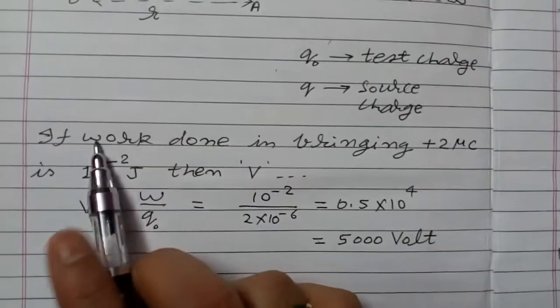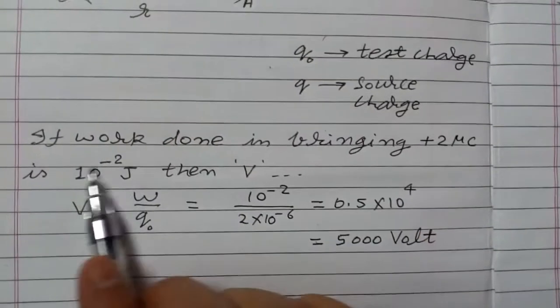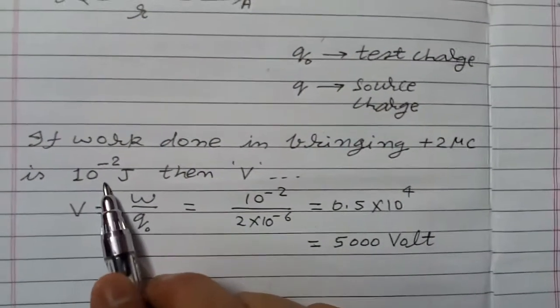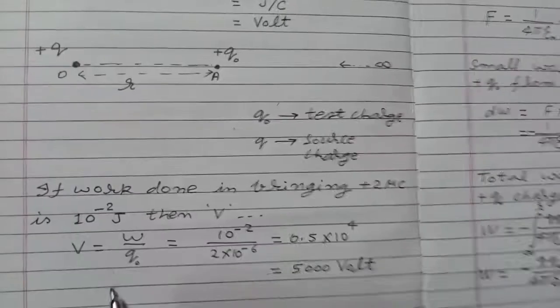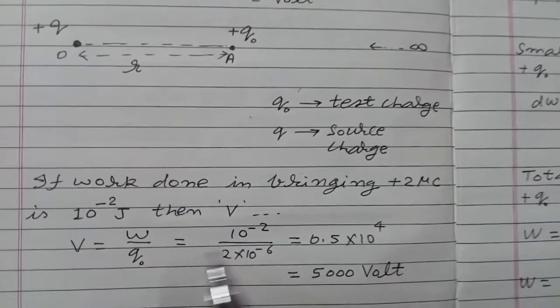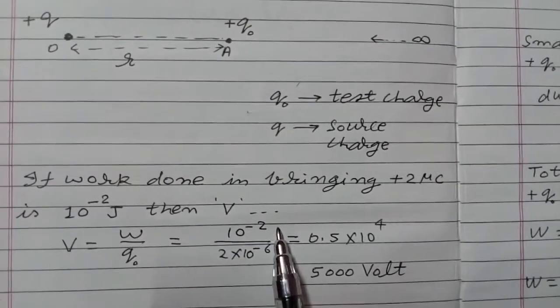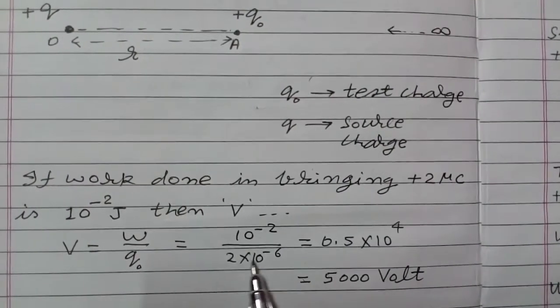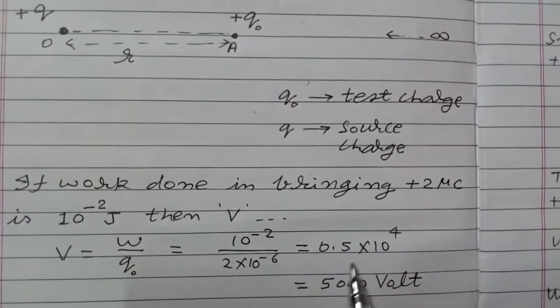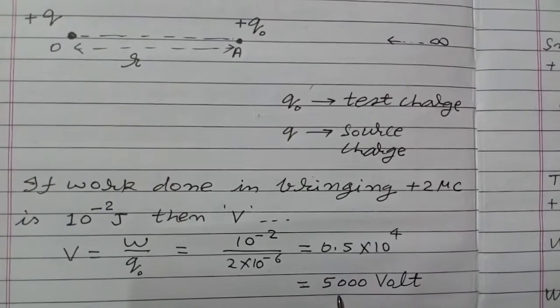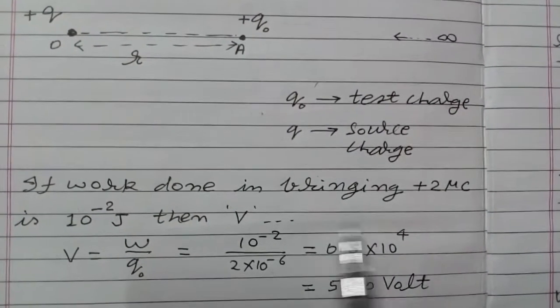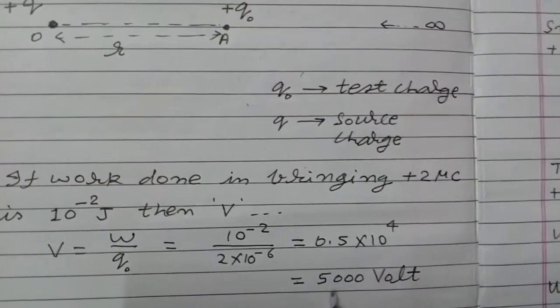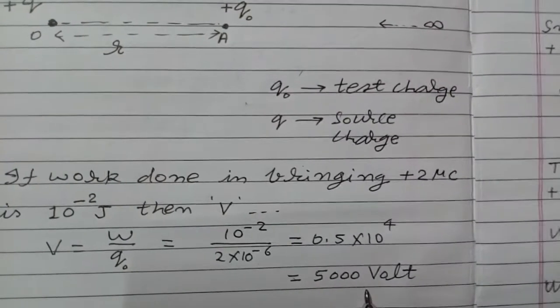This is a numerical. Suppose work done in bringing 2 microcoulomb charge is 10 to the power minus 2 joule. Then V is equal to W upon Q naught. Put the value of W, 10 to the power minus 2, and 2 microcoulomb is written here as 2 into 10 to the power minus 6. So this is equal to, you check these calculations, and this comes out to be equal to 5000 volt.